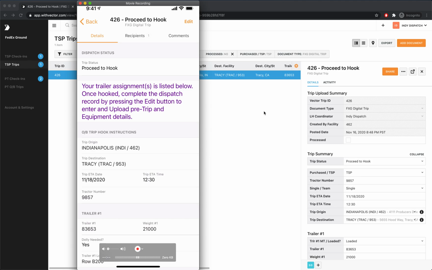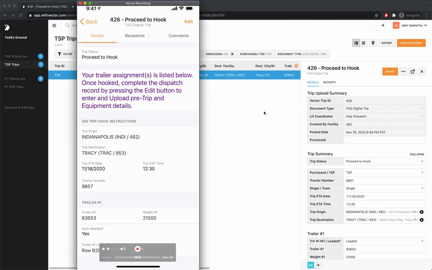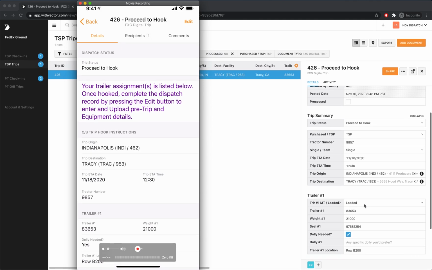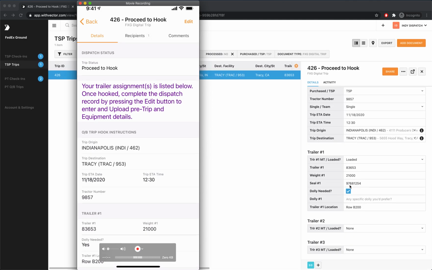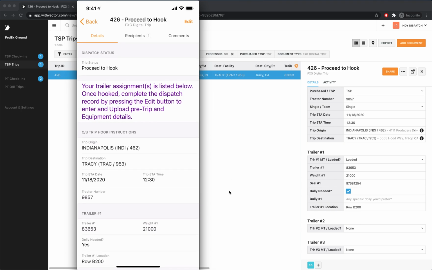Those instructions tell the driver that once hooked, press the edit button to enter and upload the pre-trip and equipment details. The driver can already see the high-level details about the trip and what they're supposed to hook. Just as much information as you would expect, very similar to the hook slip, where we have the equipment details. But of course, if we look on the right side here, the seal number, for example, is not shown to the driver, and that's what we're going to expect to capture.